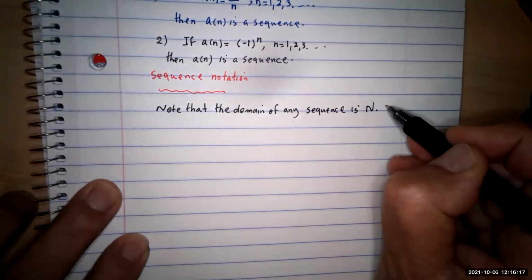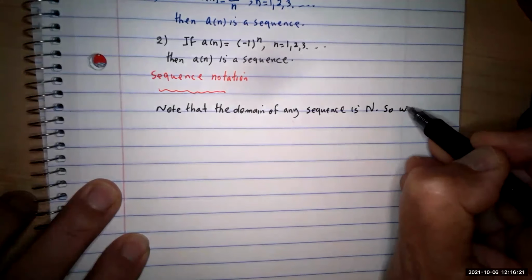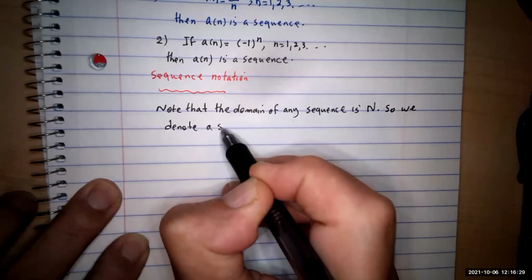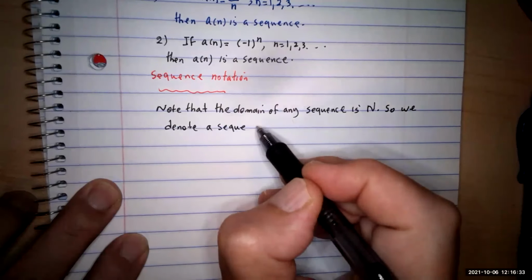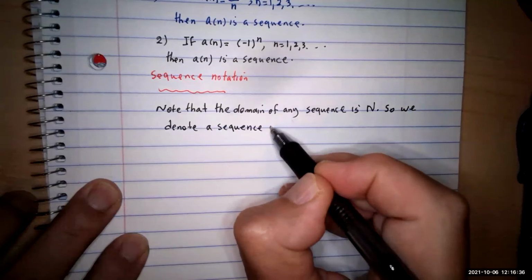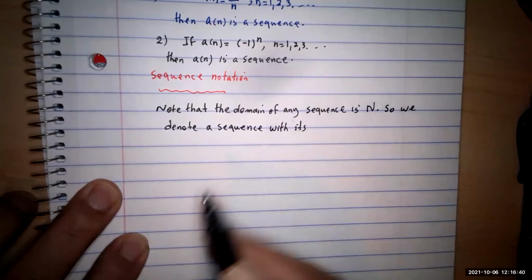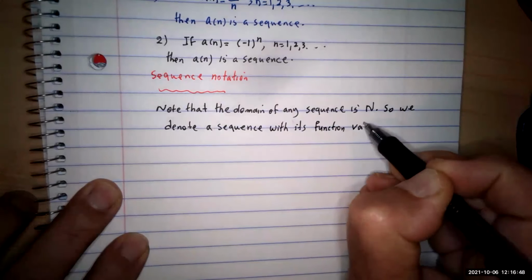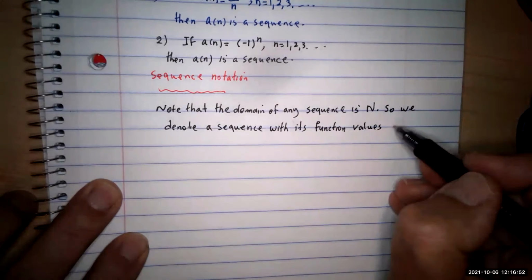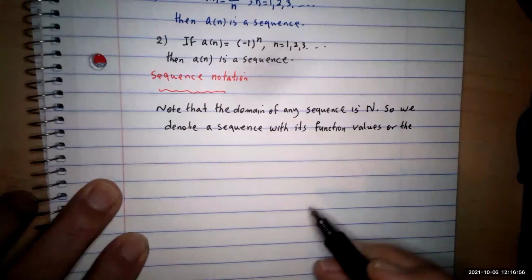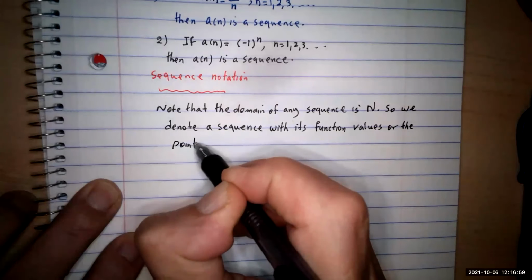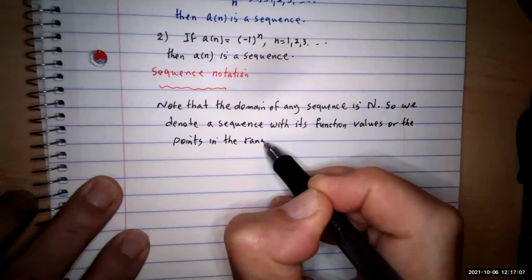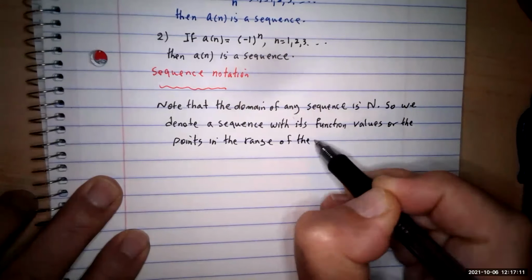So what we are going to do is denote a sequence with its function values, or the points, or the outputs, in the range of the sequence.